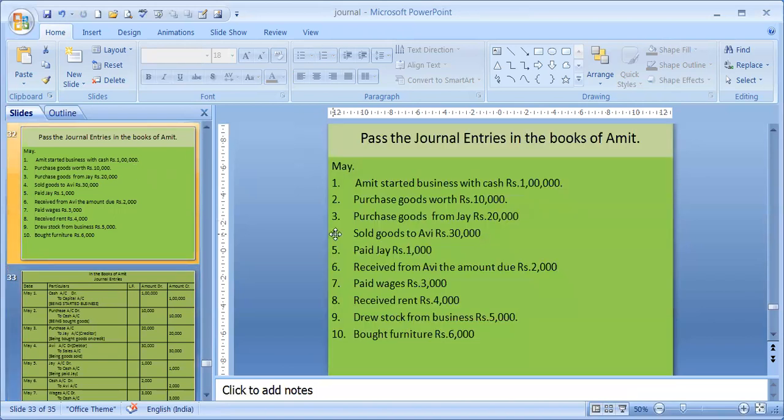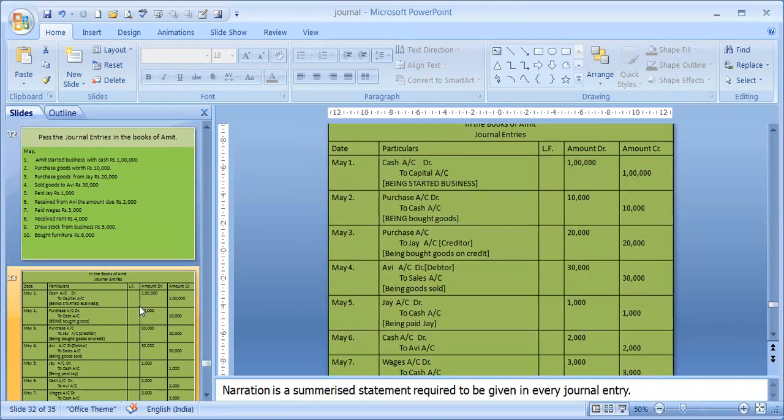Next entry is purchase goods from Jay, rupees 20,000. So it is the same thing, purchase to Jay instead of purchase to cash, because Jay being a creditor, our liability is increasing, or Jay is the giver of the goods, that's why he is credited. Purchase is an expense, that's why debit.